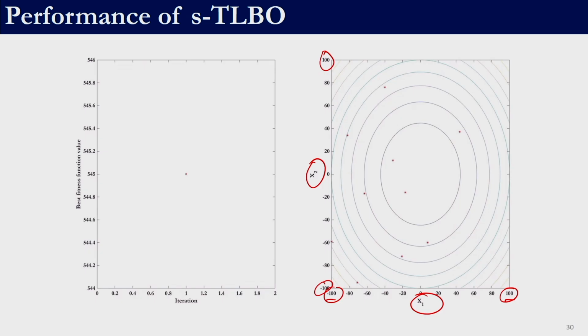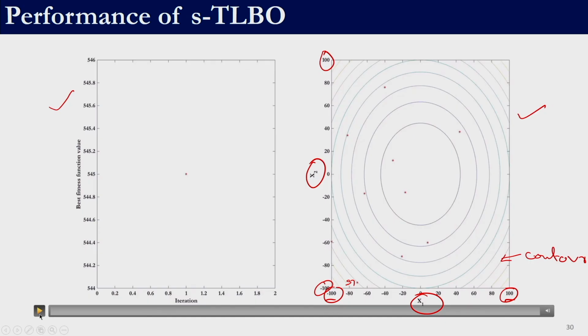As iteration progresses, these solutions would move, right. Let us say this is solution 1. When solution 1 underwent the teacher phase, it would have changed, and when it underwent the learner phase, it might have changed further. So, these solutions are going to keep moving in this search space. This is the search space, and these lines are our contour plots. This plot shows the search space and this plot shows the objective function value.